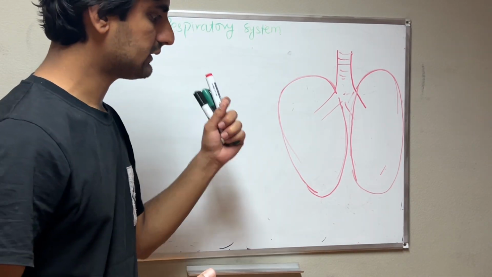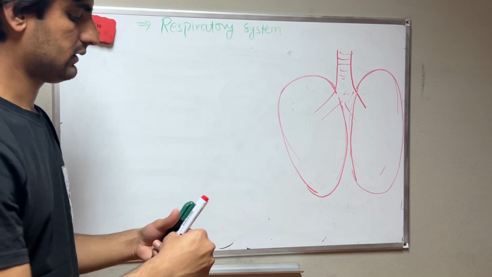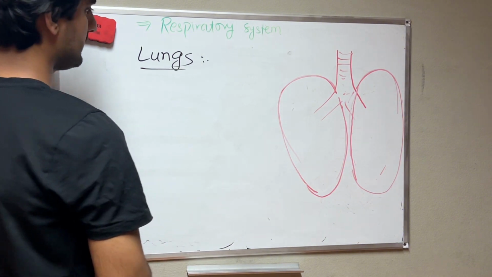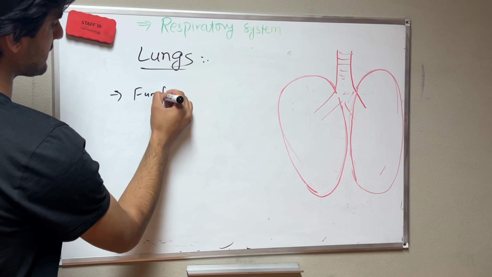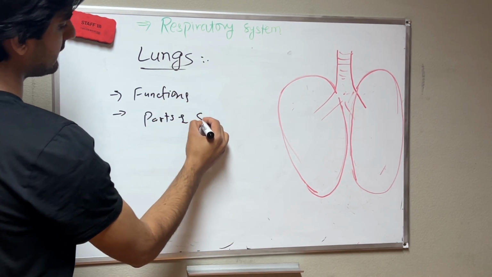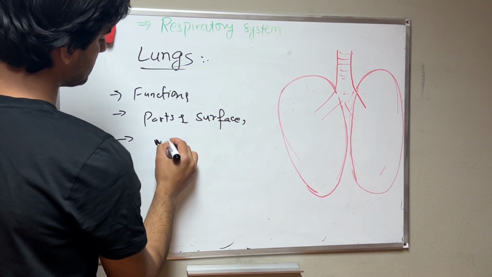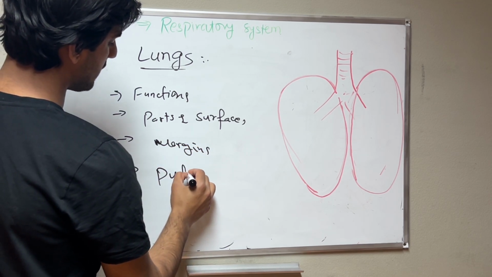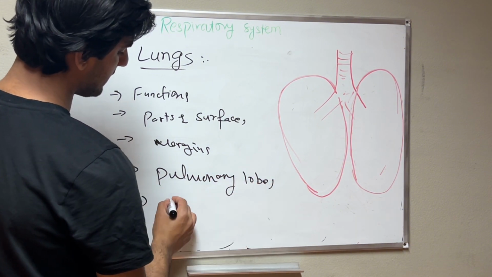Today our topic is the last organ which takes part in the respiratory system: the lungs. We're going to talk about the lungs. First we'll talk about the function of lungs, second the parts and surfaces, then the margins, then we will continue with pulmonary lobes and segments.